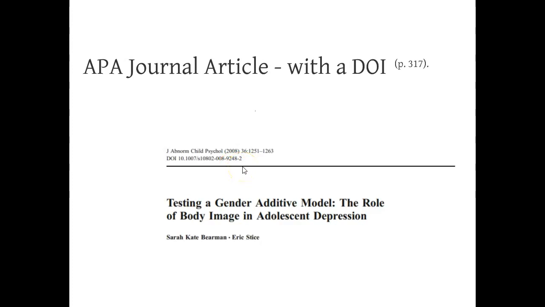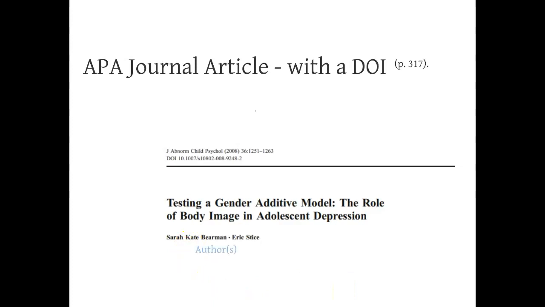So if we have a journal article with a DOI, and most academic peer-reviewed journal articles will have a DOI, they're going to follow this form. The first part of a reference list citation with a DOI is the author. In APA, you articulate the author by listing the author's last name and then their initials.